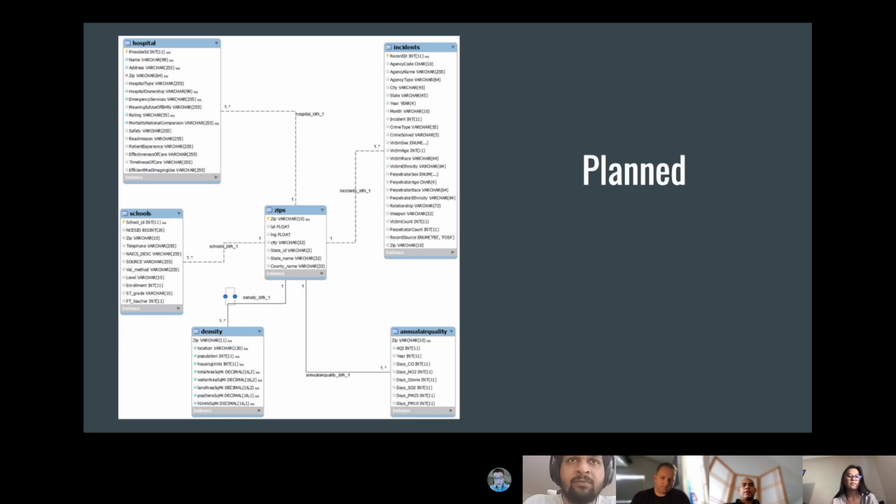Hi, folks. So let's move on to the next slide, and we'll take a look at our originally planned UML design. You can see there that we initially took five data sets: hospitals, schools, incidents, population density, annual air quality. And our intent was simply to link them to a locations or zip codes table that basically comprised the locations, which is very logical. Moving on to the next slide.